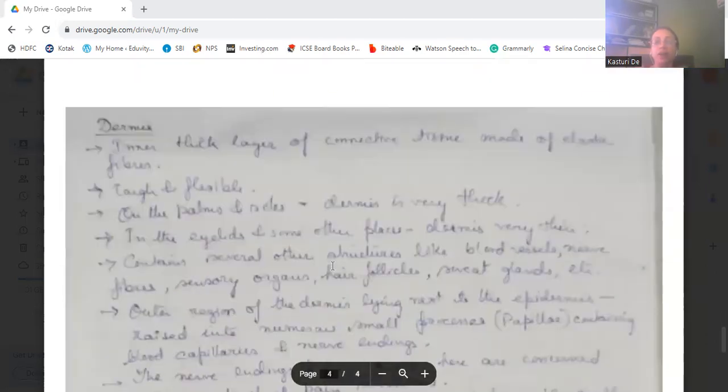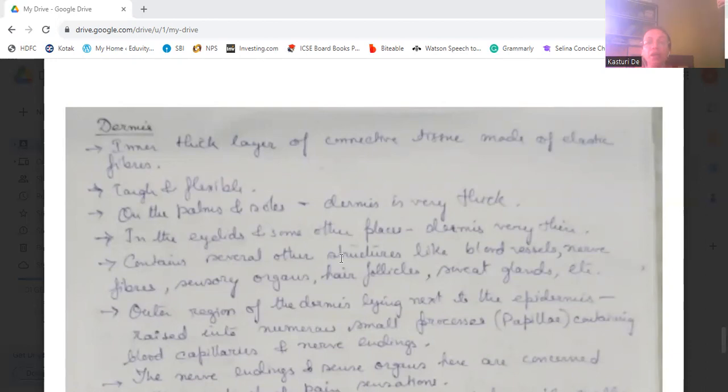Now we come to the dermis layer. It is the inner thick layer of connective tissue made up of elastic fibers. This is the tough and flexible layer, and on the palms and soles, the dermis is very thick. In the eyelids and some other places, the dermis is very thin. Then it contains several other structures like blood vessels, nerve fibers, sense organs, hair follicles, sweat glands, sebaceous glands, etc.